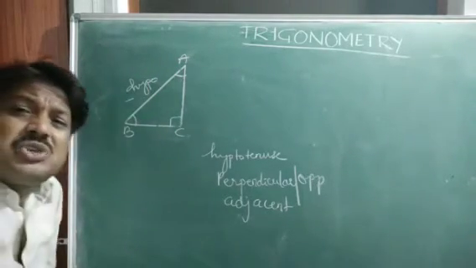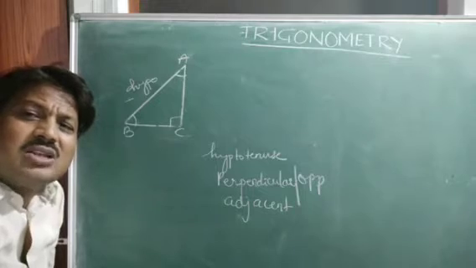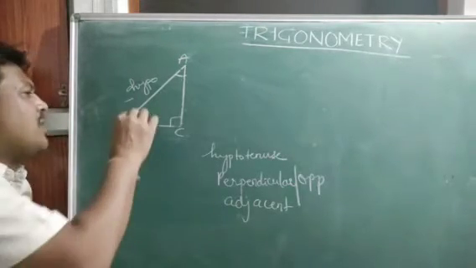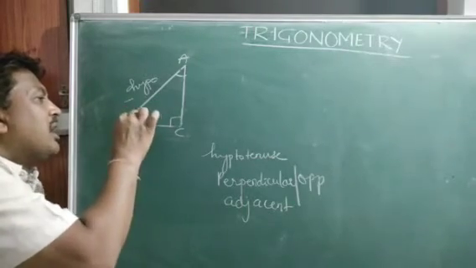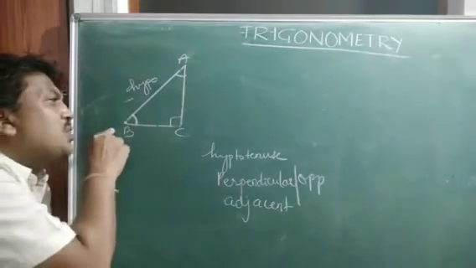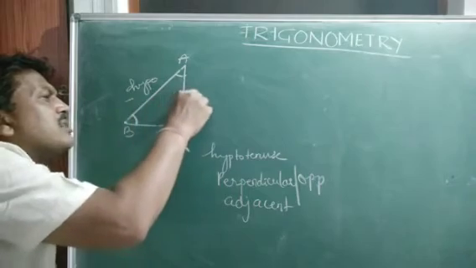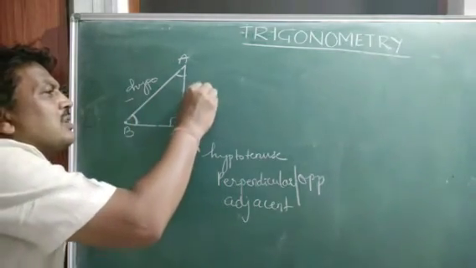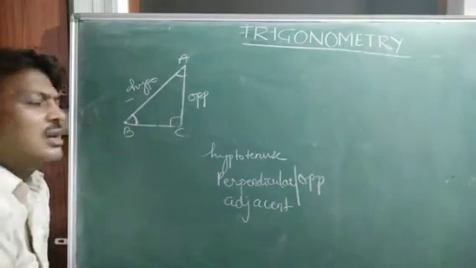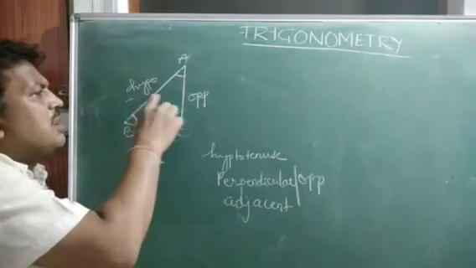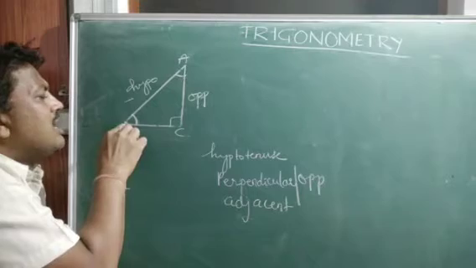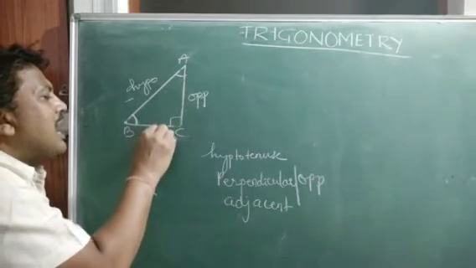And now the question comes about adjacent and opposite. Suppose person B wants to see. Here one person is there who wants to see. For him the opposite is this, and the adjacent is this side, other than the hypotenuse. This becomes the adjacent.